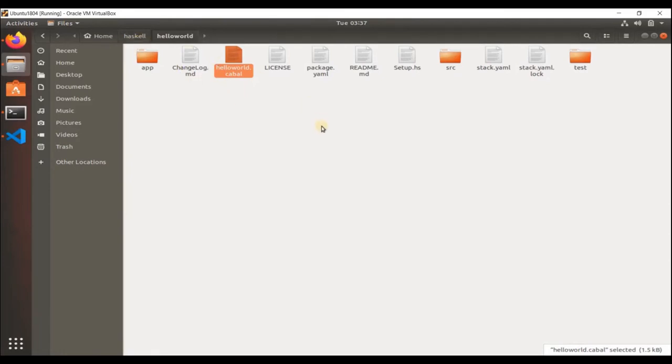So if you're creating a third-party library, then you do not need an app folder. Basically what your app folder has is your main function, right? So if your project is going to act as a third-party library, then you do not need a main function, because you are going to just use it as a plugin, kind of, right?